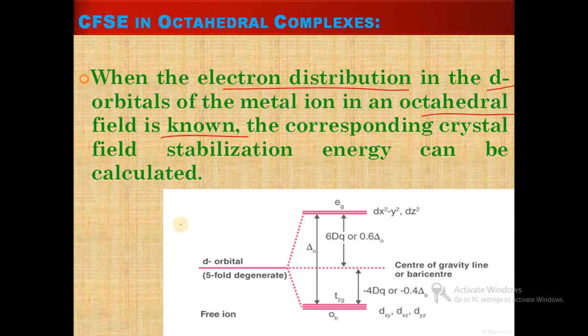So in the octahedral case, initially the d orbitals are degenerate, that is in the free ion state, but in the complex form t2g orbitals are stabilized by minus 4 Dq and eg orbitals are destabilized by plus 6 Dq.